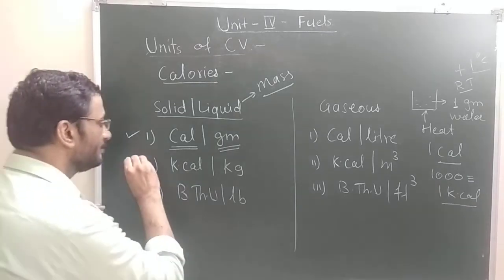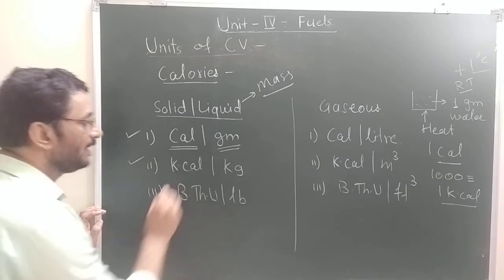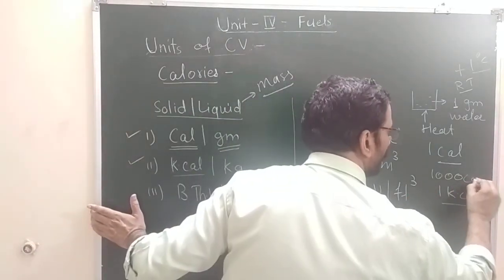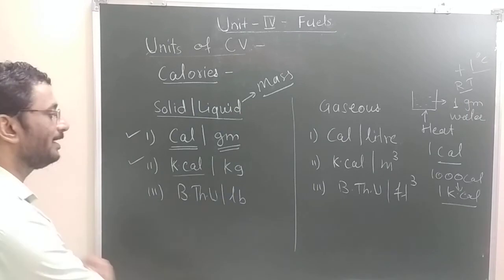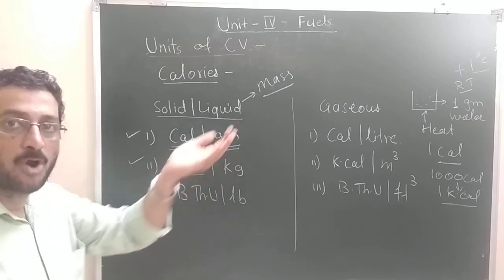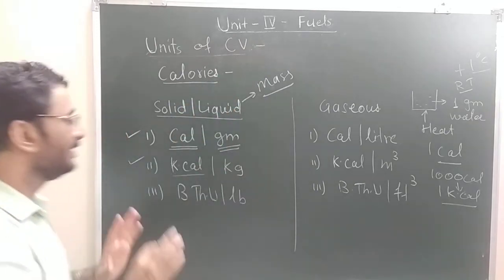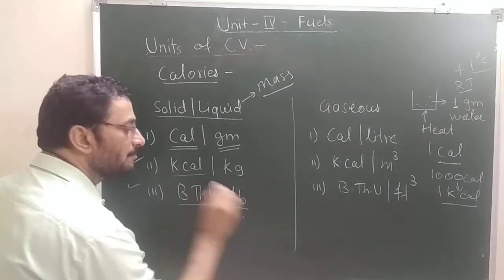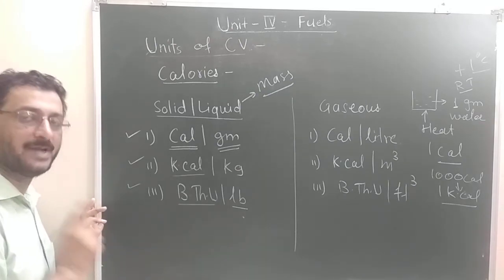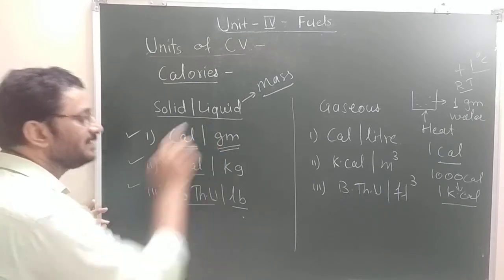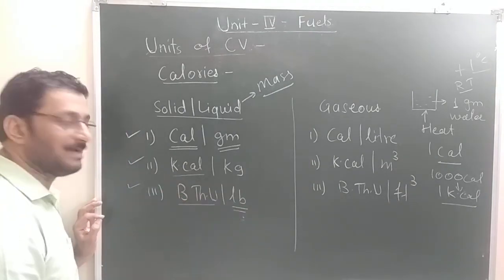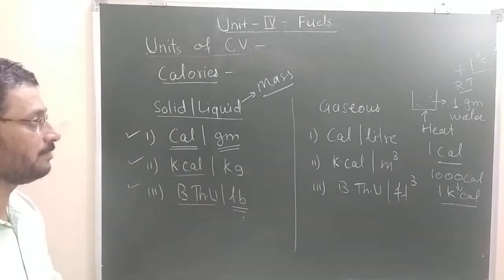In the same manner, the next unit is kilocalories per kilogram: the amount of heat liberated in kilocalories by complete combustion of 1 kilogram of the fuel when the products of combustion are cooled to room temperature. 1000 calories is 1 kilocalorie. Similarly, British thermal unit per pound is the amount of heat liberated in British thermal units by complete combustion of 1 pound of the fuel sample when the products of combustion are cooled to room temperature.